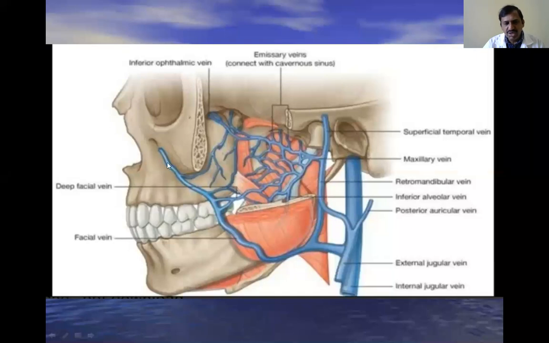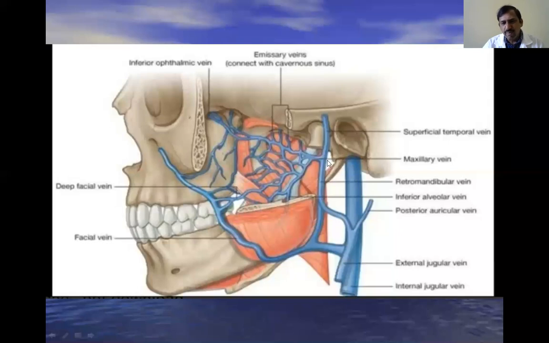Already you know that this is the dangerous area of the face. Why is it called the dangerous area of the face? If there is an infection in this area, the infection may spread from the face to the pterygoid venous plexus. Through the pterygoid venous plexus, the infection may spread into the cavernous sinus, and it may produce a cavernous sinus venous thrombosis, called CSVT or CVT. That is why this pterygoid venous plexus is very, very important.